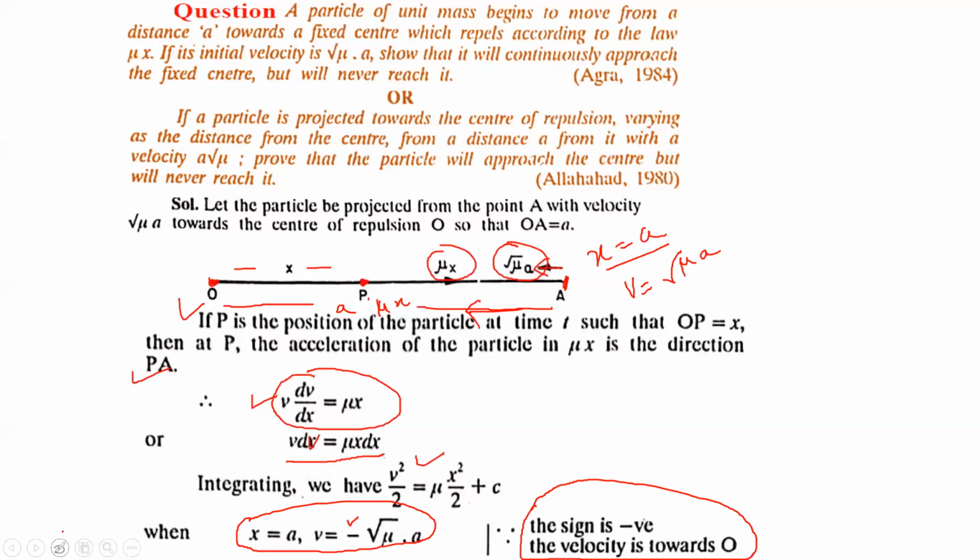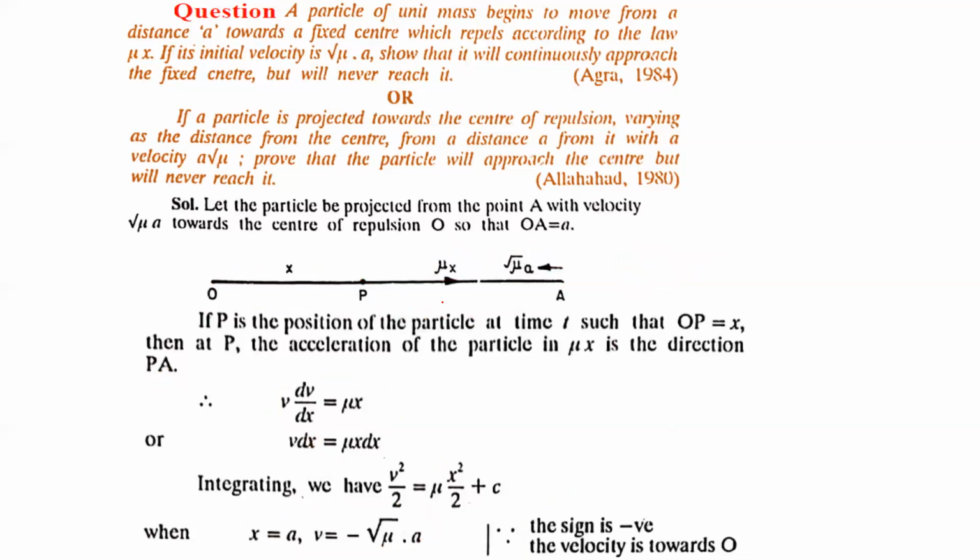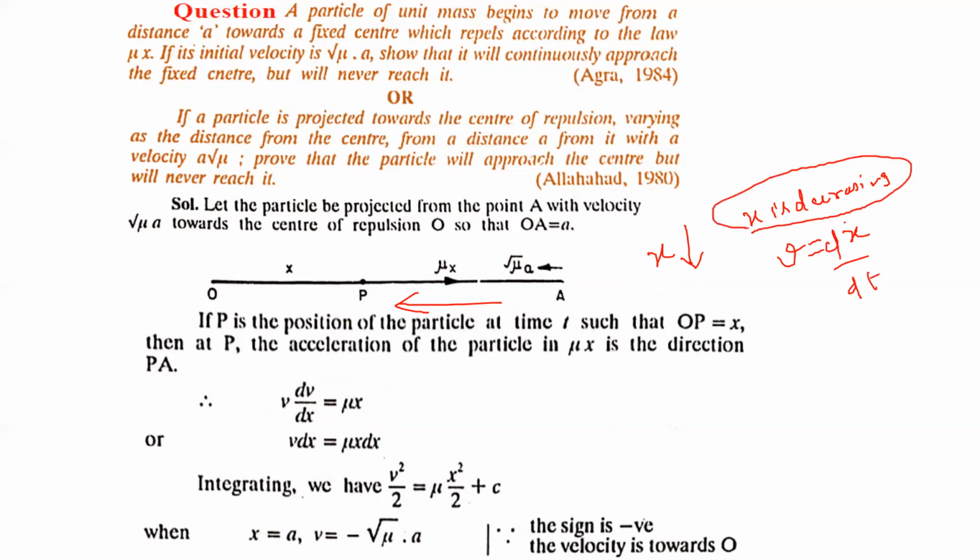Now what does this mean? The particle is moving in this direction, and as I already told you, x will decrease. And if x is decreasing, the velocity, which is the rate of change of displacement, that means dx by dt, should be negative, because x is decreasing and its derivative should be negative. So that's why we are taking the value of v with the negative sign: v is equal to minus root mu a. The sign is negative because the velocity is towards O.